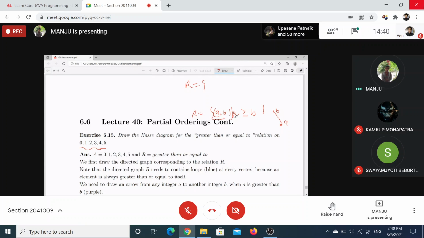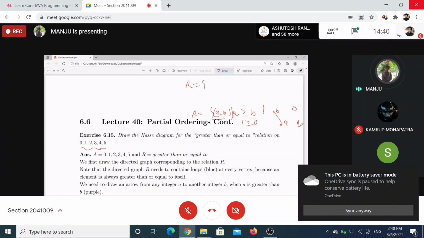So here, 0 is related to 0. 0 and 1, which will be at top? 0 will be at top, because 1 is greater than or equal to 0.